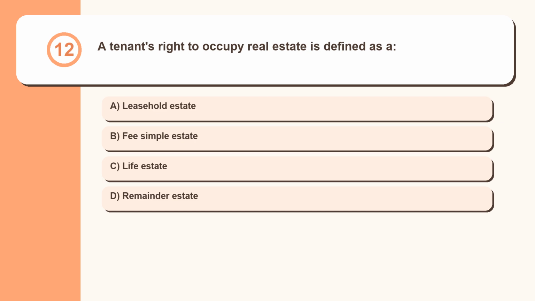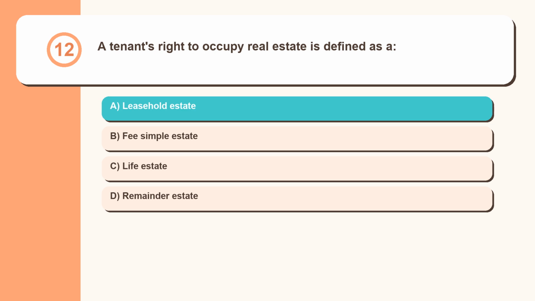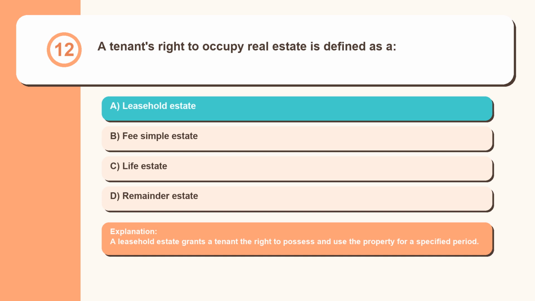Question 12. A tenant's right to occupy real estate is defined as a leasehold estate, fee simple estate, life estate, remainder estate. A leasehold estate grants a tenant the right to possess and use the property for a specified period.